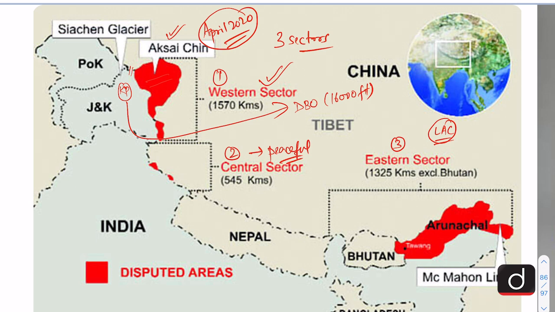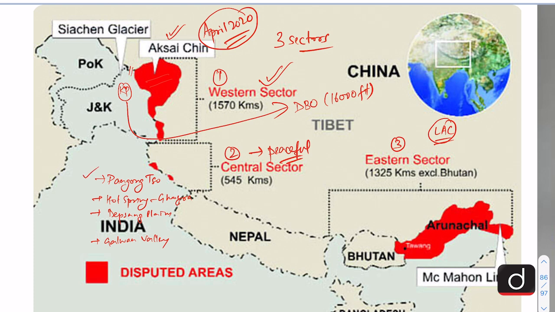These locations were basically in the western sector and we should know them: the Pangong Tso Lake area, the Hot Springs Ghogra area, the Depsang Plains, and the Galwan Valley, where fatal clashes took place between Indian and Chinese troops on 15 June 2020.